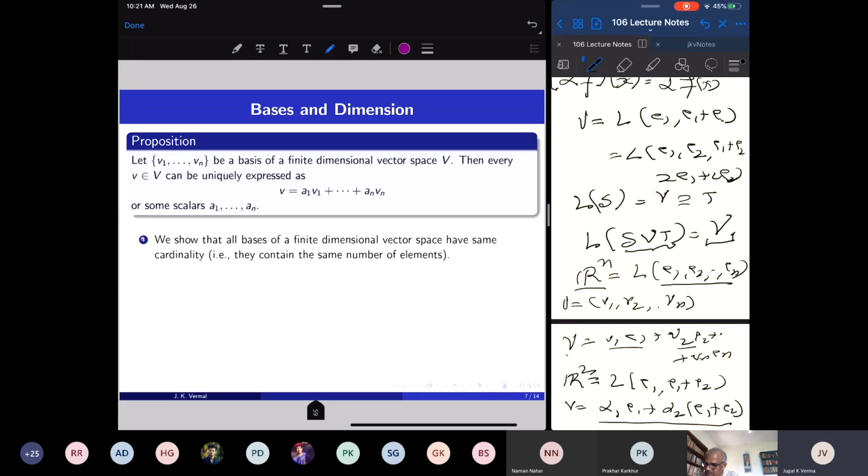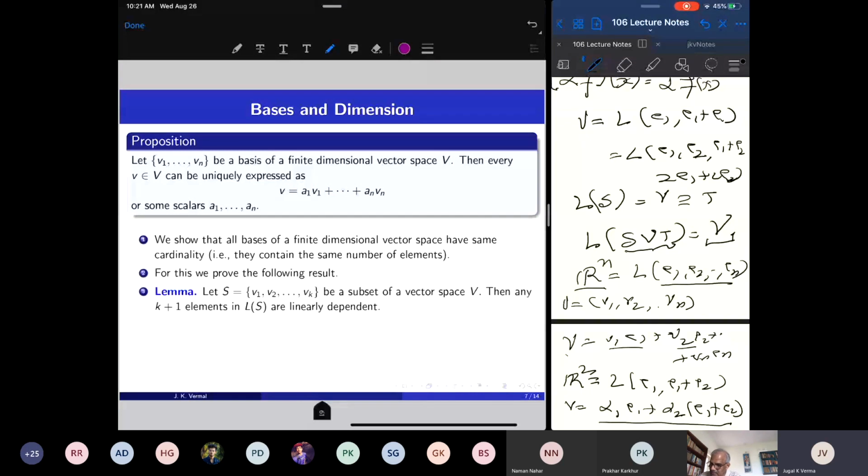The proposition that every vector can be uniquely expressed as a linear combination of basis vectors I am leaving to you as an exercise; it is an easily proved fact. Now we want to prove that any two bases of a finite dimensional vector space have the same number of elements, and that will lead to the definition of the dimension of a vector space.